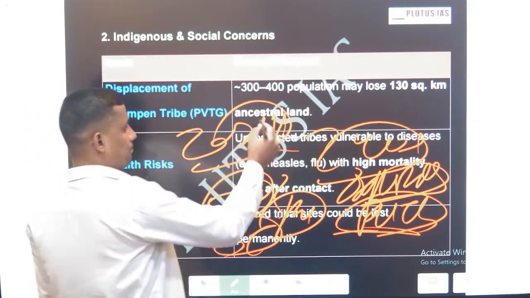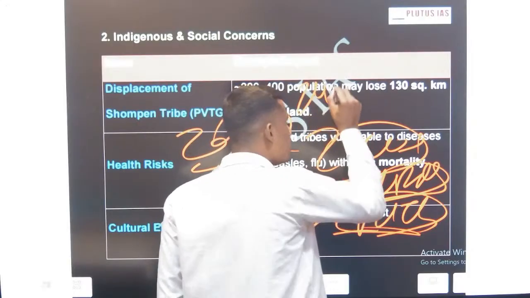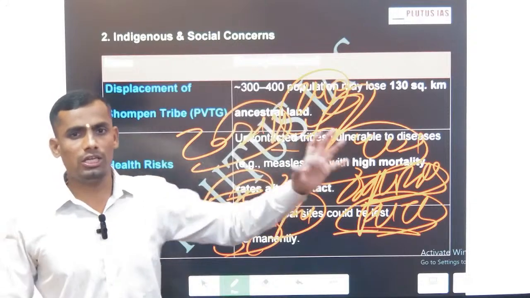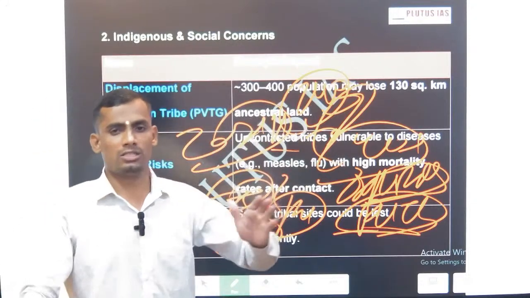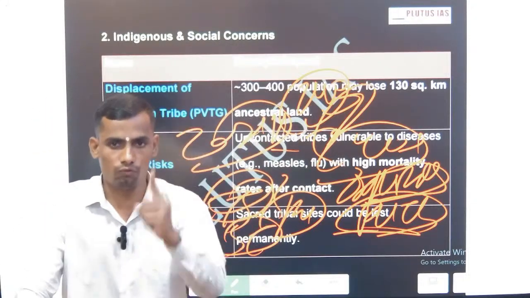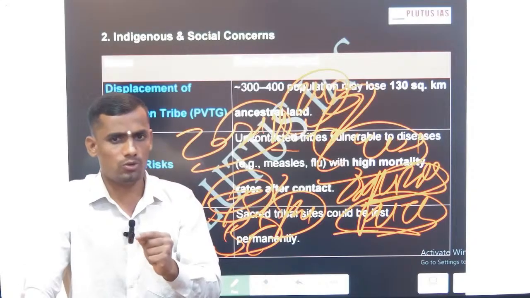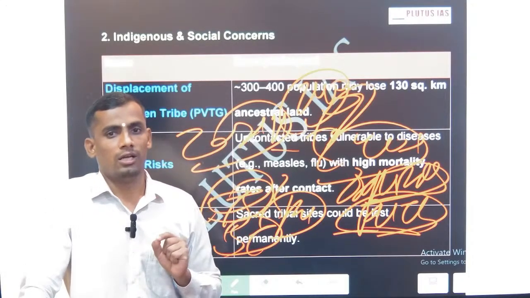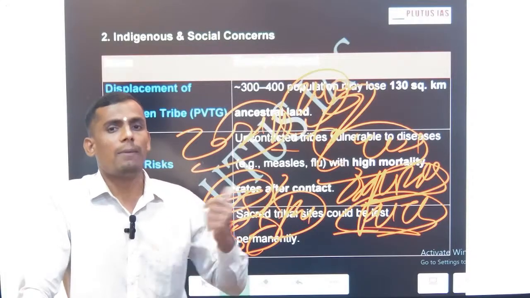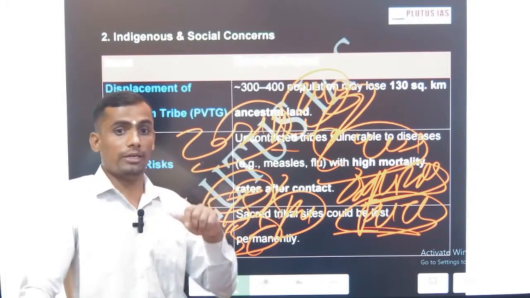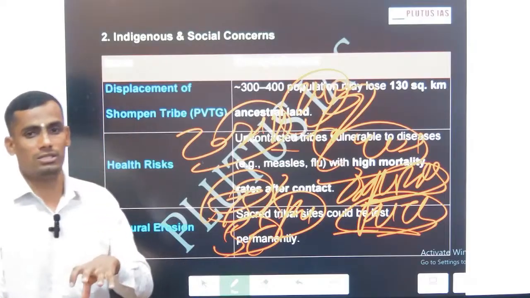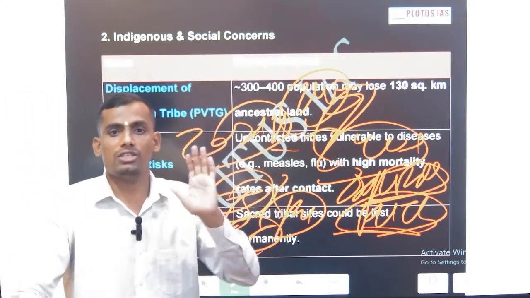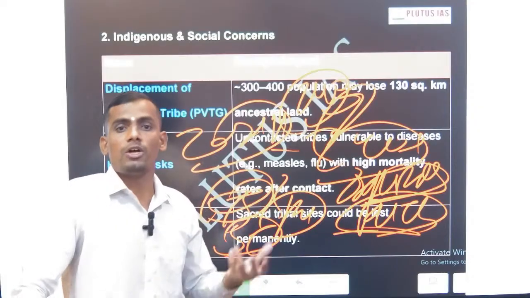Okay, done. But even if the population is 240, forget about the utilitarian approach; think about Kantian ethics. What Kant says is human rights: even if it is violating one fundamental right, one person's individual right, one person's dignity, we should not go ahead with the action. Utilitarianism says the opposite. This is GS4, but you can use it in your answers. So even though the population is 240, it is a threat to their existence. There will be displacement of the Shompen tribe.